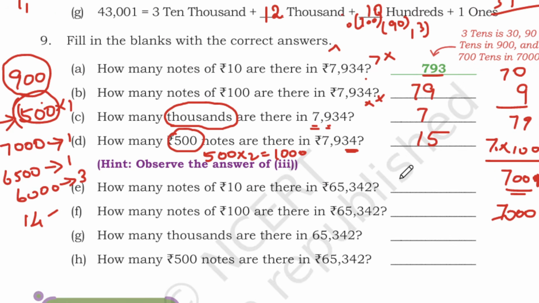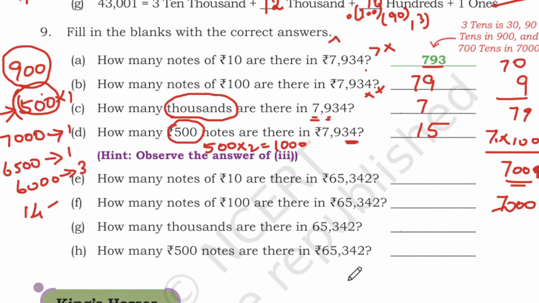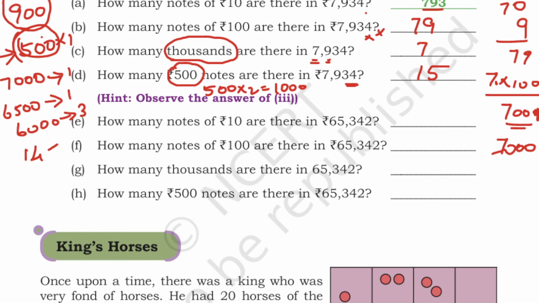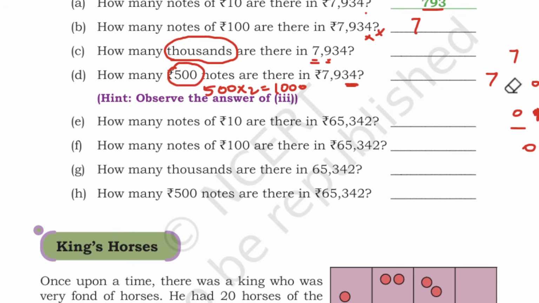This is the same thing which we did here, and we are going to do it again here. I'm going to rub everything here. Okay, sorry. This is 79, this is 7, and this is 15.